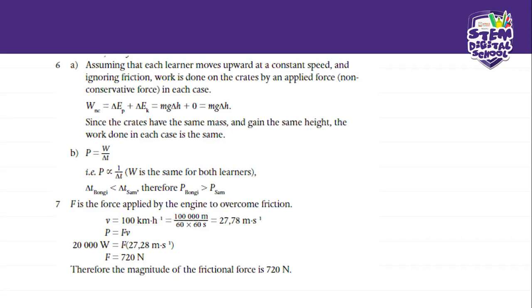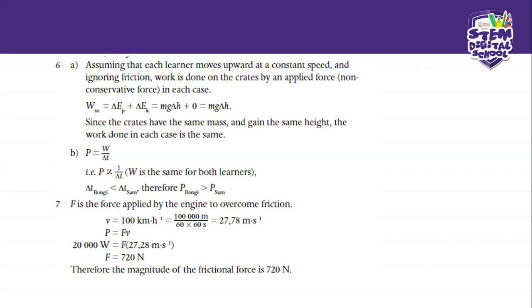That's going to be 100 times 1,000 divided by 3,600. The 1,000 is for changing kilometers to meters, and the hours to seconds is 3,600 seconds, okay? And that's how you get it. And therefore, the magnitude of the frictional force is 720 newtons, okay?